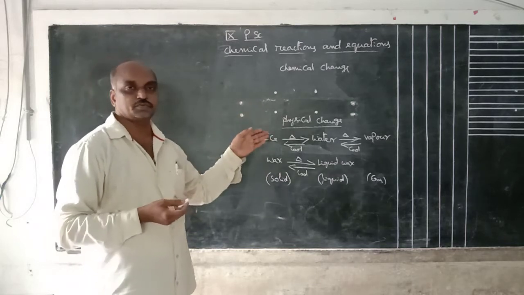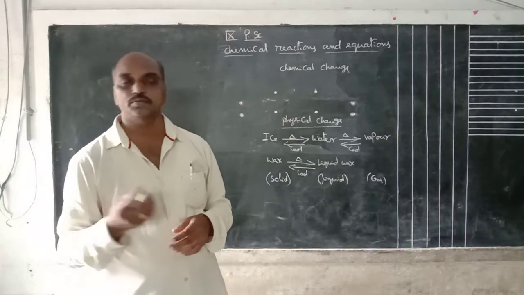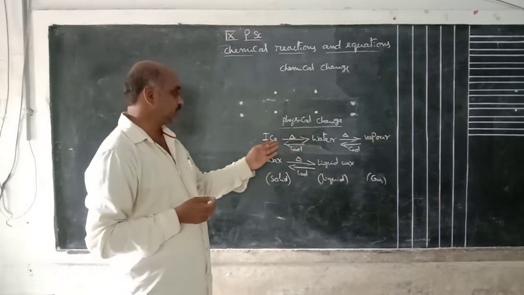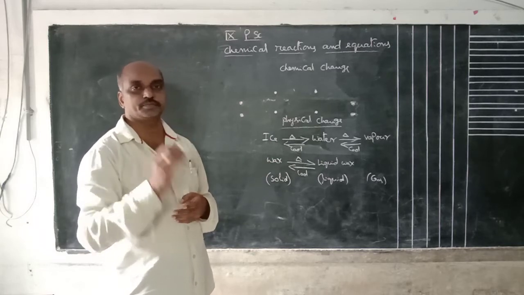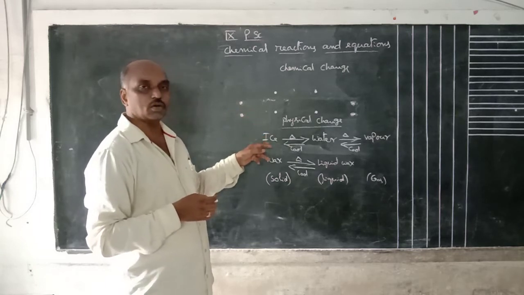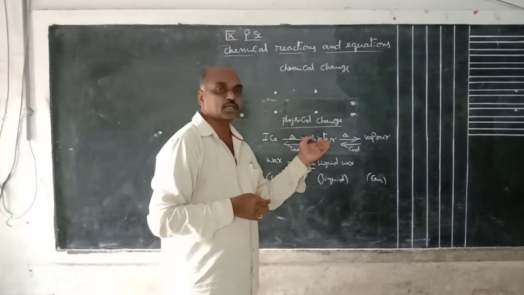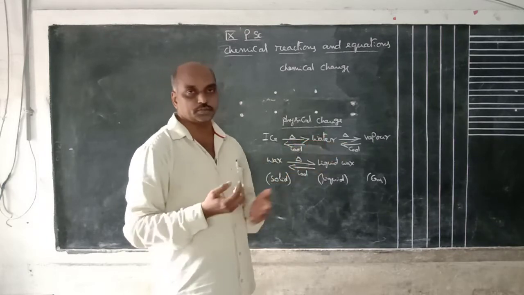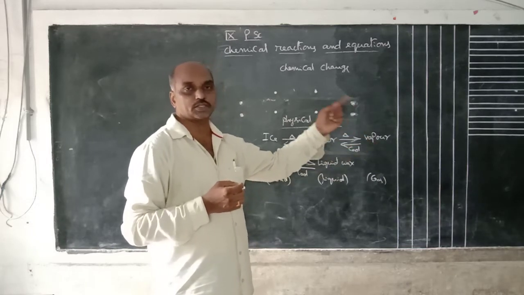This is physical change. Suppose we take some quantity of ice in a beaker or vessel. After heating, what happened? Water is formed. What is the difference between ice and water? There is no change in the molecular formula. The substance is the same, but the state of matter is different. Here ice is solid, water is the liquid state. Continuous heating converts water into water vapor. Difference between water and vapor: no change, only state change. Water is a liquid, vapor is a gaseous form.